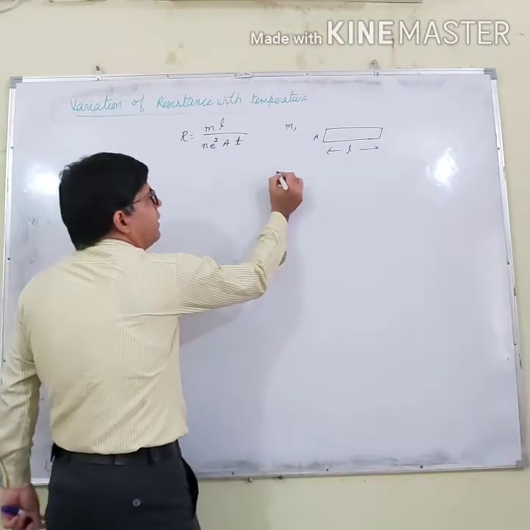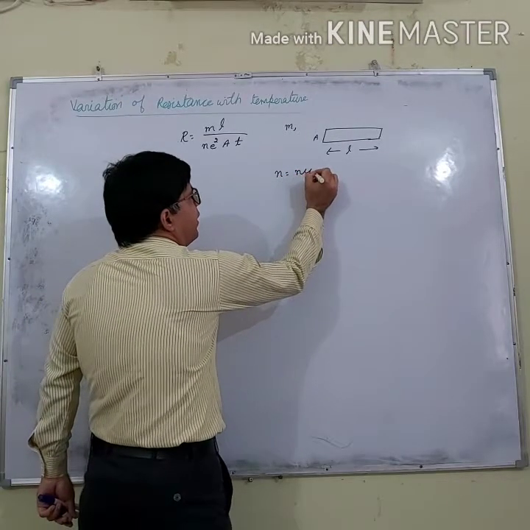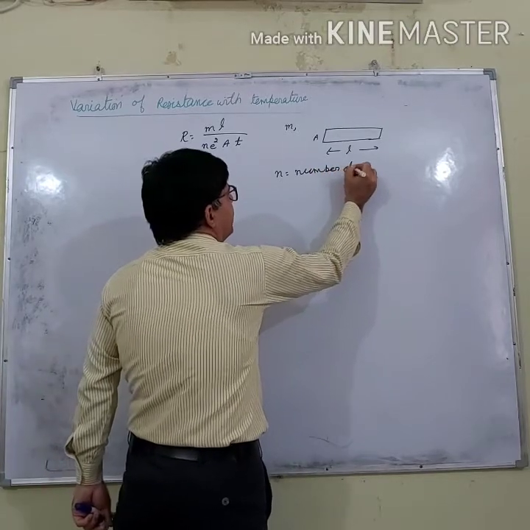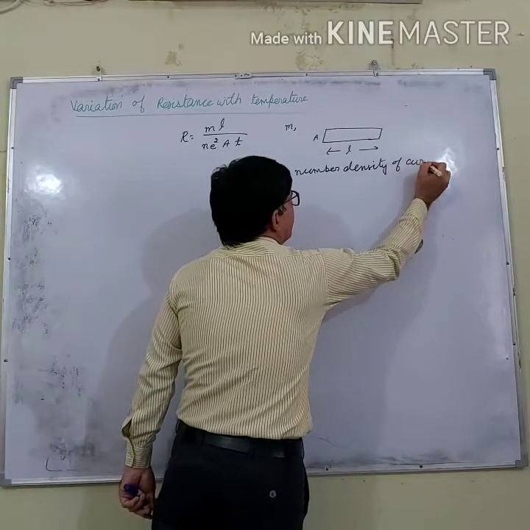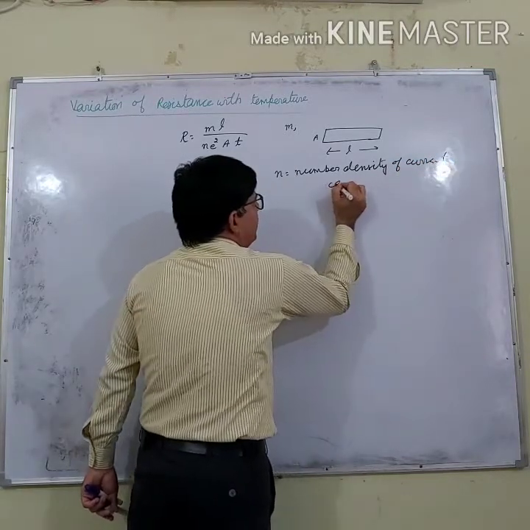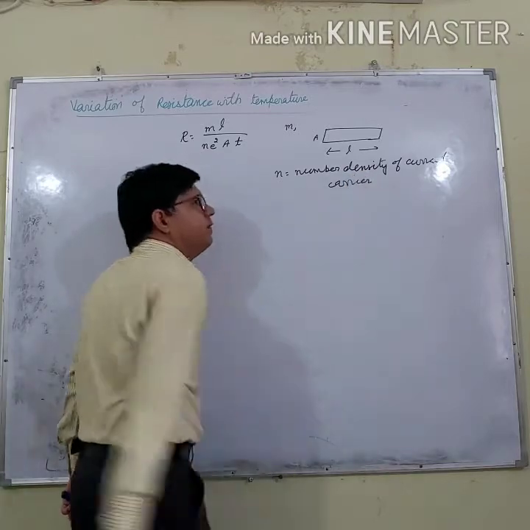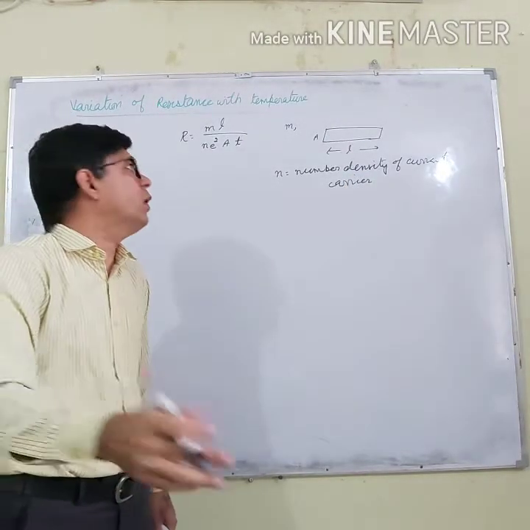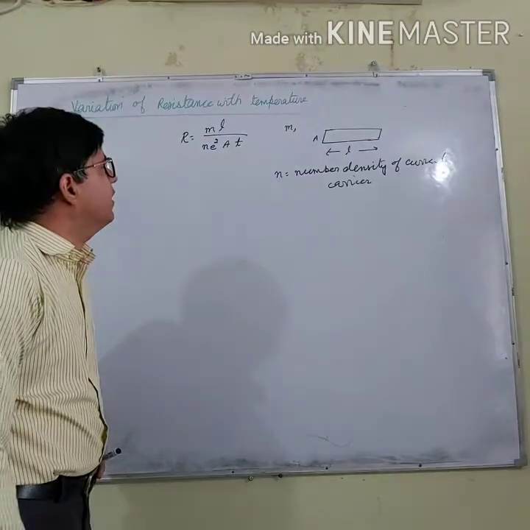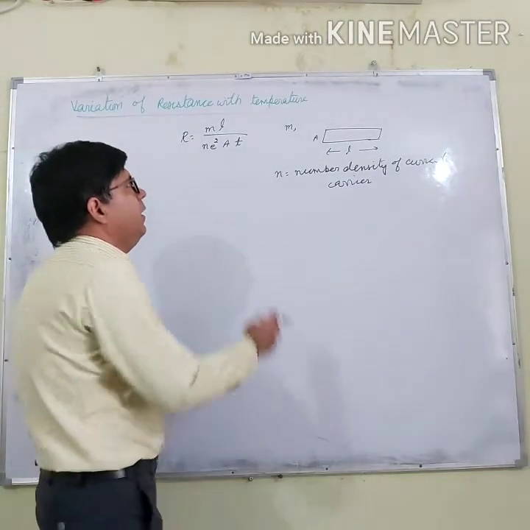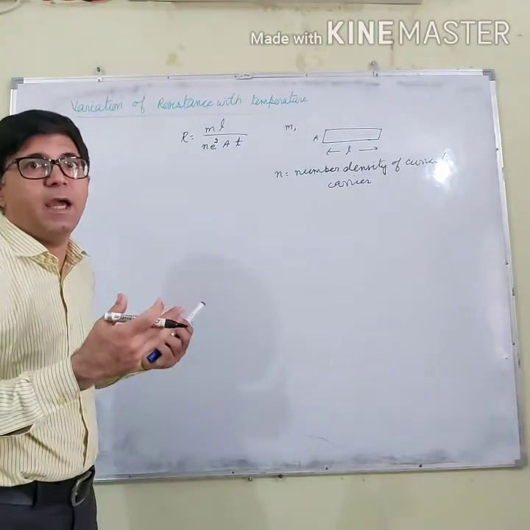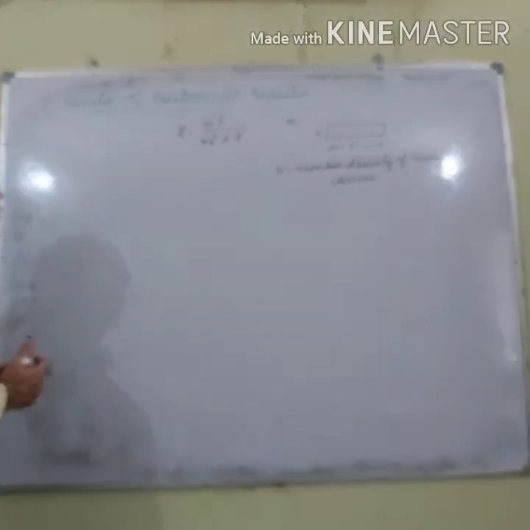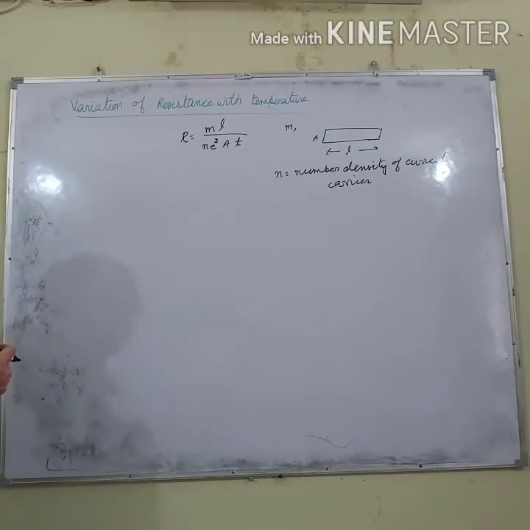And what is n here? n is the number density of current carriers. Number density means how many current carriers are present per unit volume. So n represents the number density and m is the mass of the current carrier. In the case of metals, the current carrier is the free electron. So let us discuss how the resistance of a conductor varies.